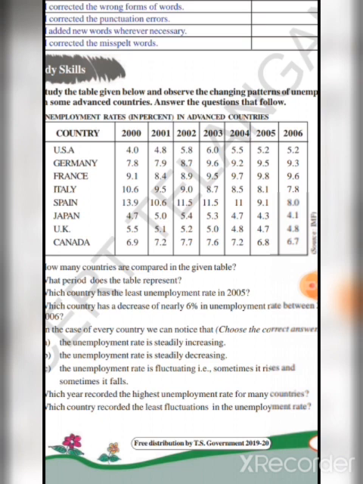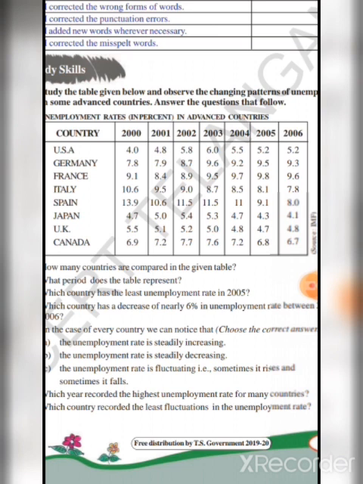Next, fifth one. In the case of every country, we can notice that. So this is a choose the correct answer question. Out of the given options, tell me which one is correct. The unemployment rate is steadily increasing. Observe the table carefully and give me the answer for this question. The unemployment rate is steadily increasing. The unemployment rate is steadily decreasing. The unemployment rate is fluctuating, that is, sometimes it rises and sometimes it falls.